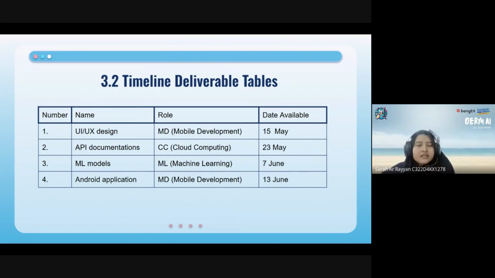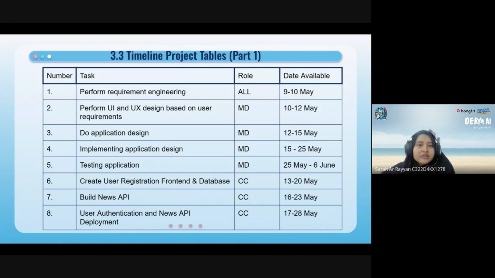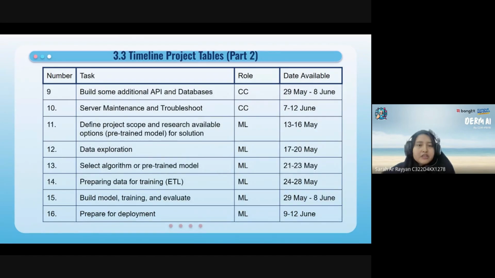Okay, on the timeline deliverable, there are these timeline deliverable tables which you can see on this slide. 3.3 timeline project tables part 1, which you can see on this slide. Next, part 2, as you can see on this slide. This whole project timeline starts in early May until the middle of June.